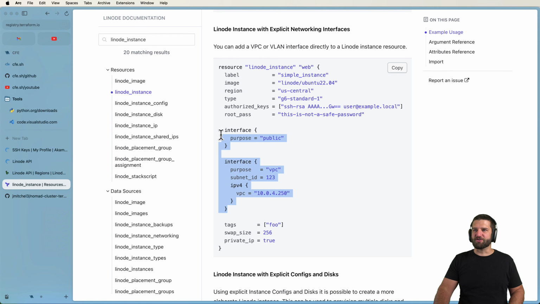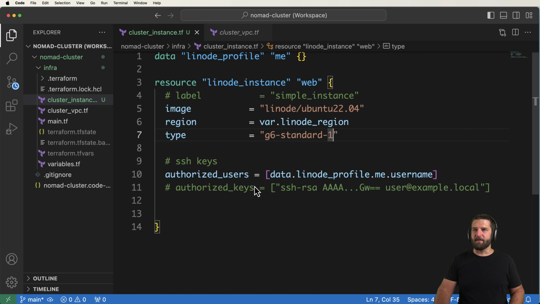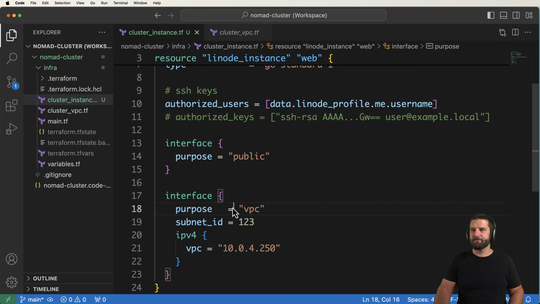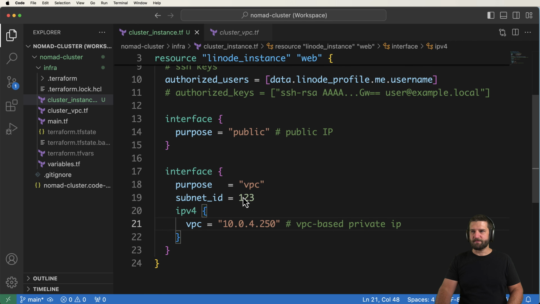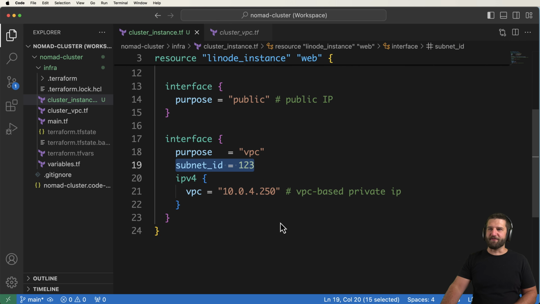What we see here is two of them. So I'm going to bring them in, and we'll paste this in here. Naturally, this one is going to be for our public IP address. This one is for our VPC-based private IP address, which of course means that we need to reference the correct subnet.